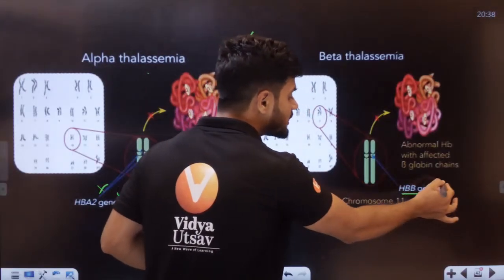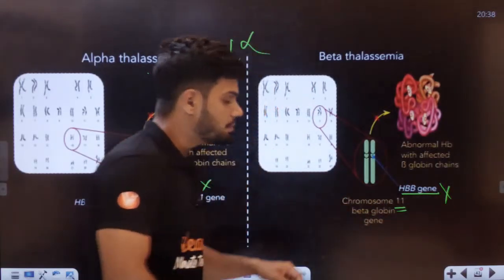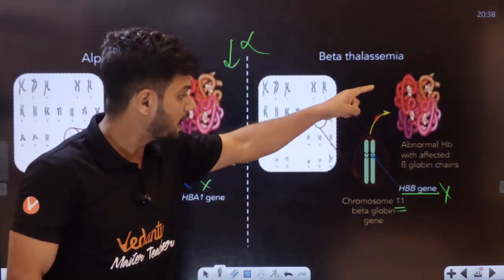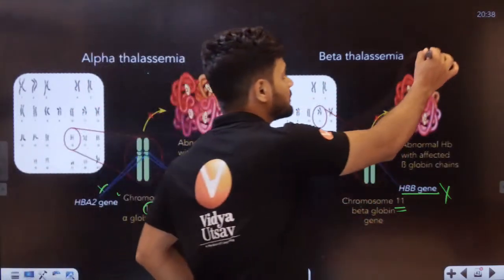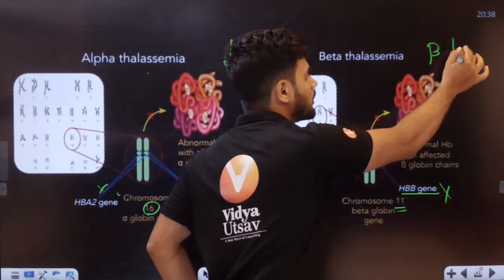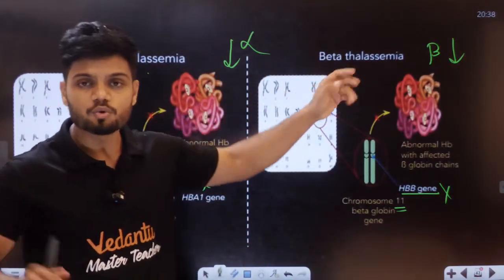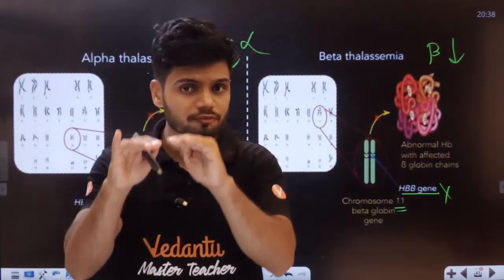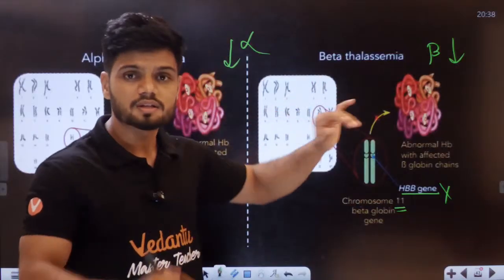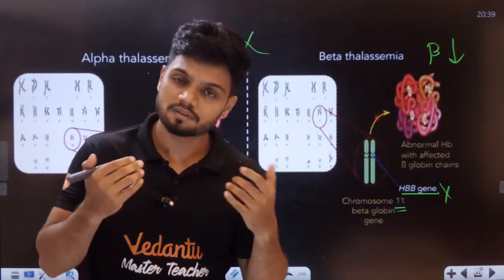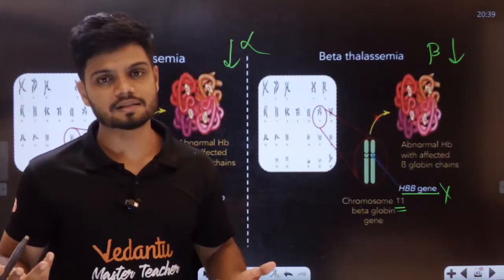This HBB gene gets completely affected here, and because of that, there will be abnormal beta chain and a decrease in beta chain here. A decrease in beta chain can cause beta thalassemia. So alpha thalassemia is because of a decrease in alpha chain, and beta thalassemia is because of a decrease in beta chain. That is called alpha and beta thalassemia.